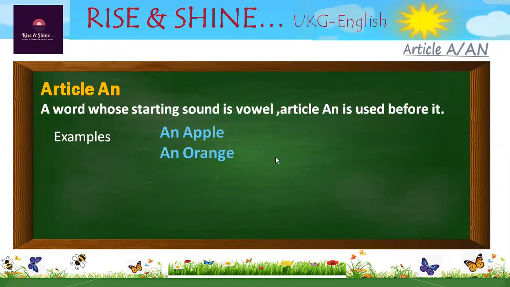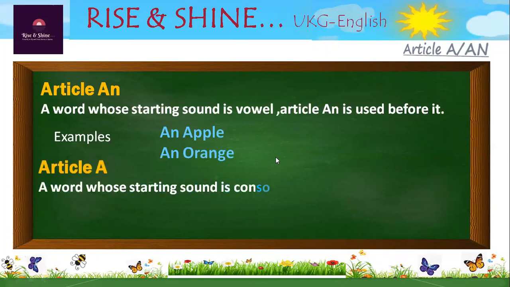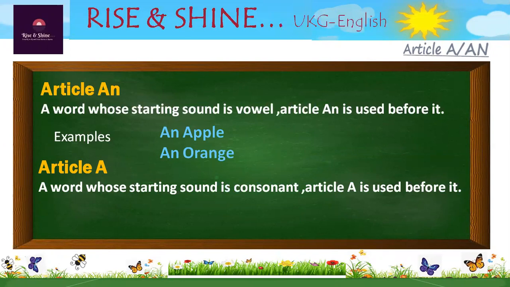And what about the article a? We use it for a word whose starting sound is a consonant, that is, other than A, E, I, O, U. The letters other than A, E, I, O, U are consonants. If a word's starting sound is a consonant, then we use the article a before it.